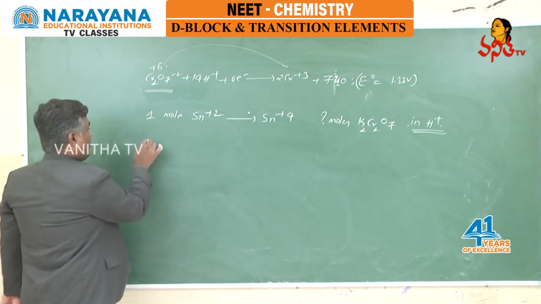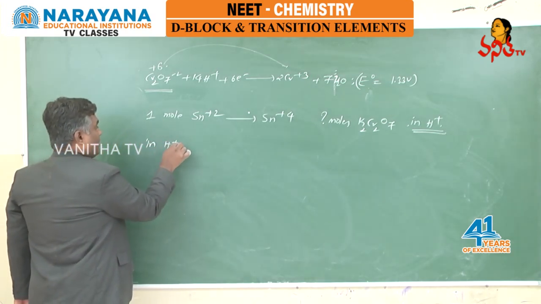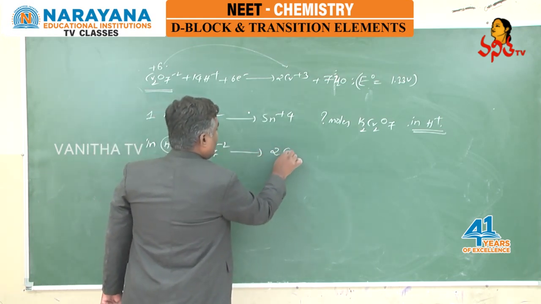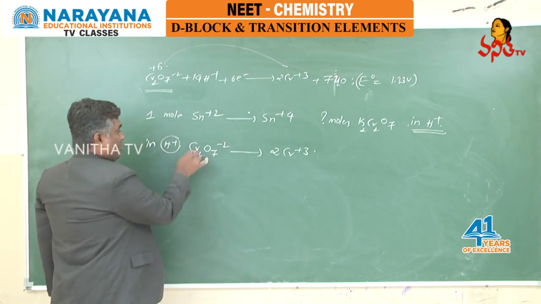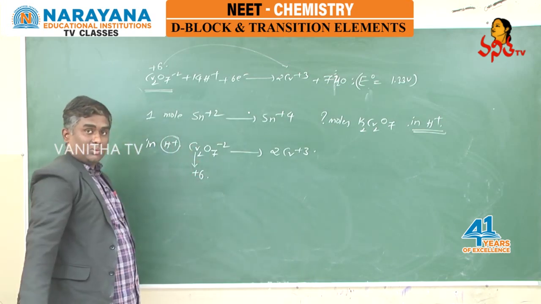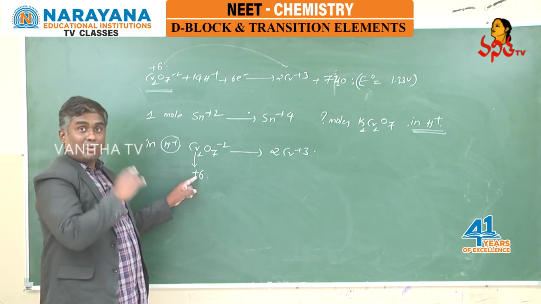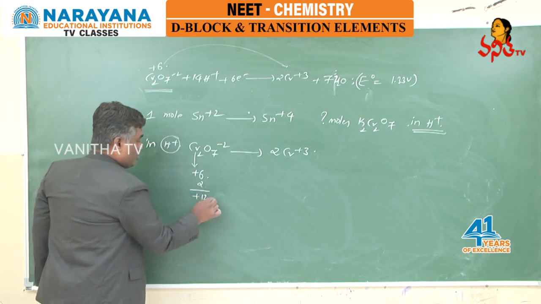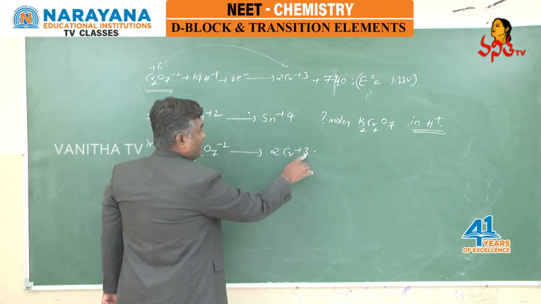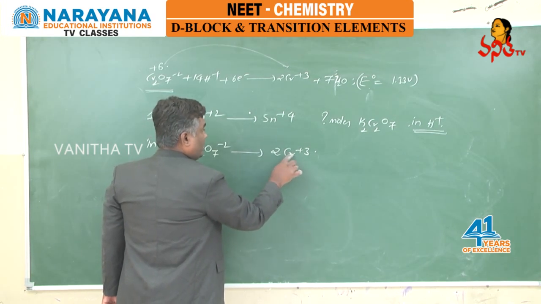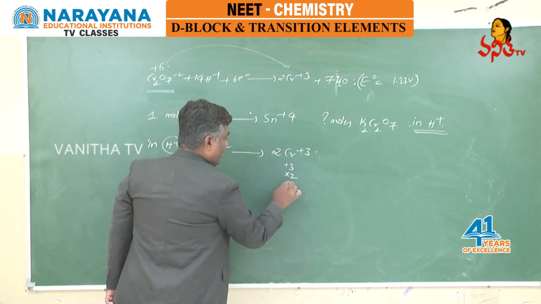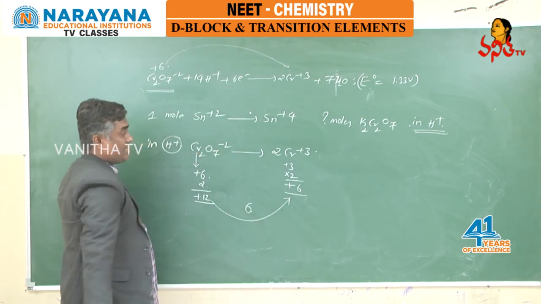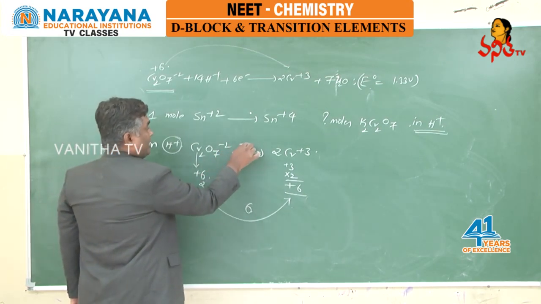See students, we know that in acidic medium, Cr2O7 minus 2 is converted to 2Cr plus 3. Here chromium is exhibiting plus 6 oxidation state, I told. Plus 6 is exhibited by one chromium, but here two such chromiums are there. So into 2, plus 12 you get, and here chromium is exhibiting plus 3, such two chromiums are there. So plus 3 into 2 is plus 6. 12 is becoming 6. Change in the oxidation number is 6. This is the reduction reaction.